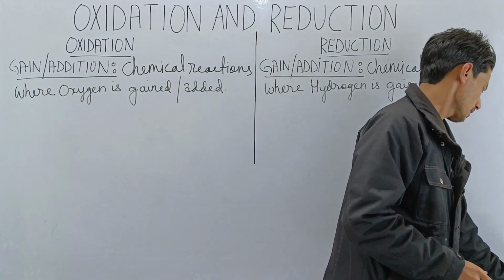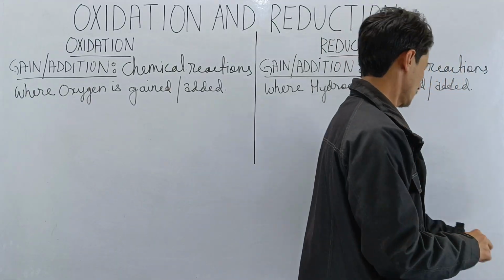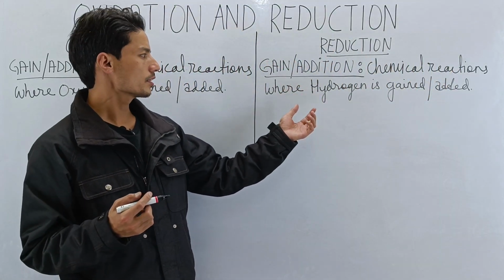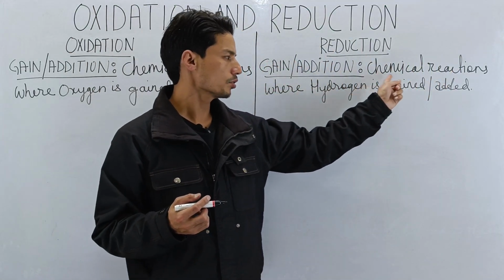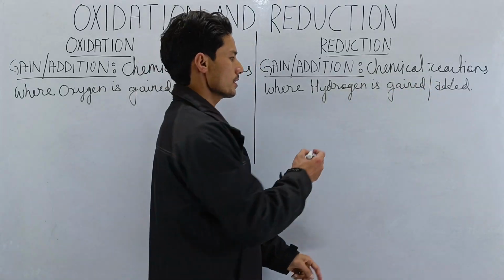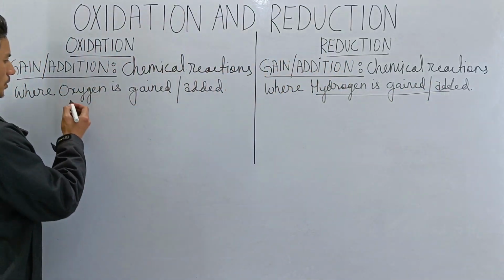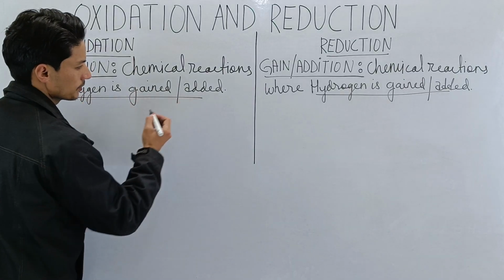So the definition of reduction in terms of gain are those chemical reactions where hydrogen is gained. So hydrogen is gained in reduction, whereas in oxidation, oxygen is gained.